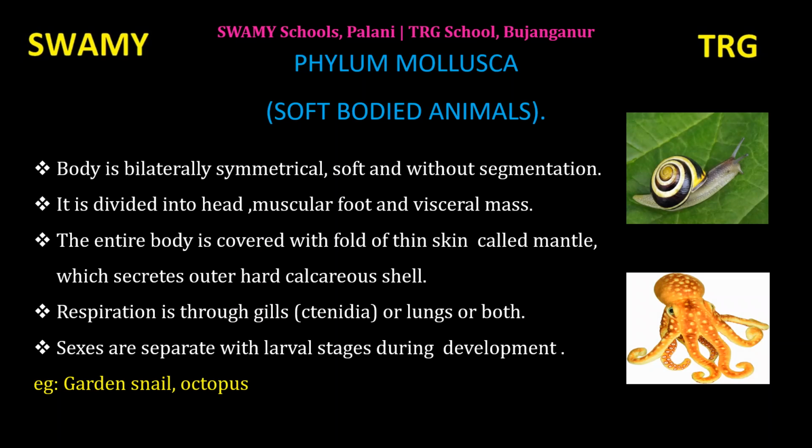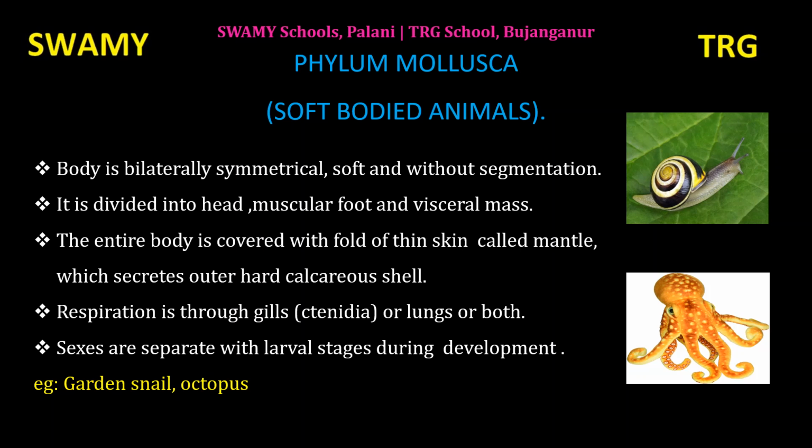Let us move on to the next phylum, Mollusca. The word mollusk is derived from the Latin word mollis, which means soft. So the phylum Mollusca is also known as soft-bodied animals. Mollusks have better body development than the phyla we have seen so far. Mollusca are the second largest phylum in kingdom Animalia.